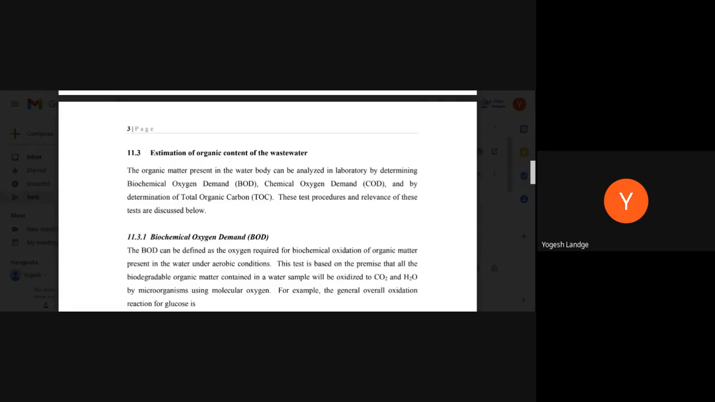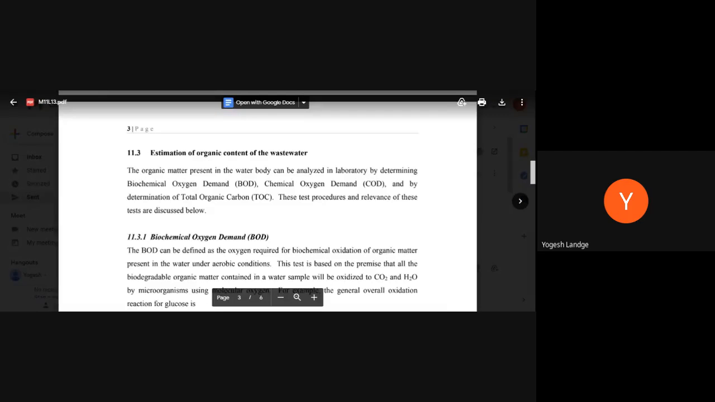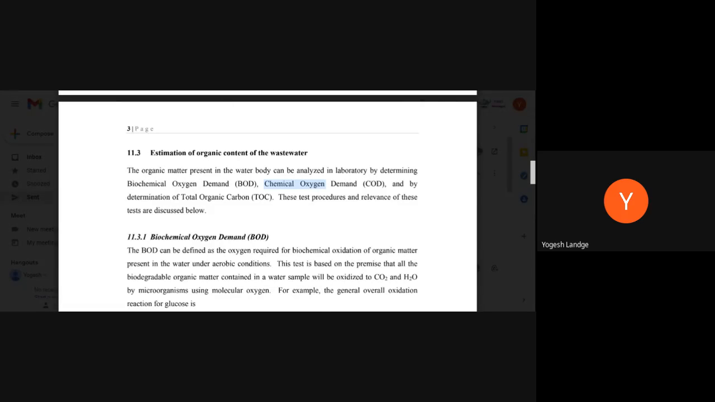What is the aerobic treatment? Obviously we carry out this BOD test in the presence of oxygen. That's why we call it the biochemical oxygen demand. The same thing applies to the chemical oxygen demand. Now what is the difference between BOD and COD? Only one difference. Here we are using bacteria and microorganisms for decomposition of the organic matter and measuring how much oxygen is consumed.